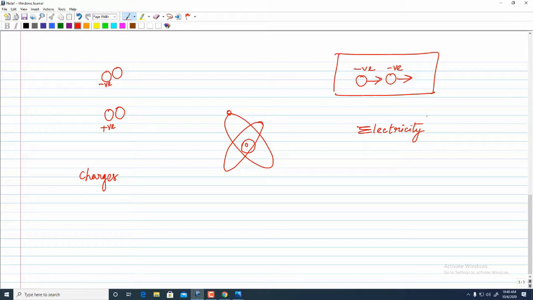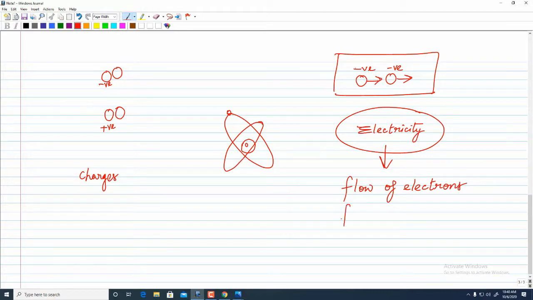So electricity can also be termed as the flow of electrons. Superficially, if I want to differentiate between electric charges and electric current, I can tell the major point here: charges are stagnant, and electricity is flowing, or the charges are flowing. So this is the first thing.